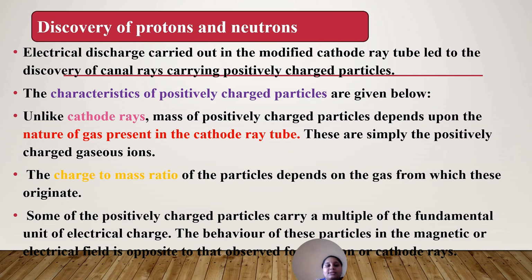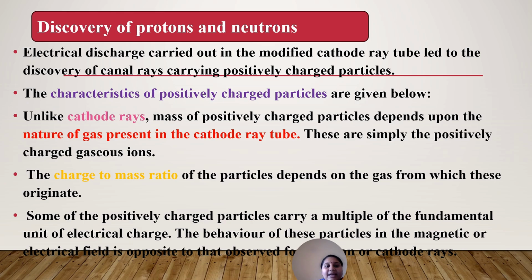The next concept is the discovery of protons and neutrons. Electrical discharge carried out in a modified cathode ray tube led to the discovery of canal rays carrying positively charged particles. What are the characteristics of these particles?